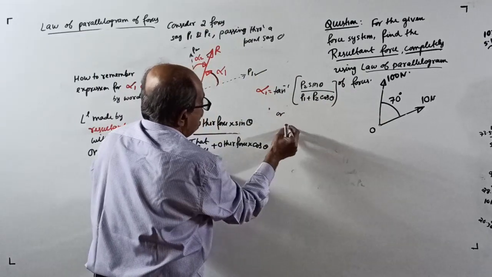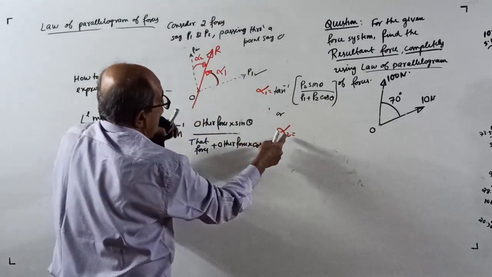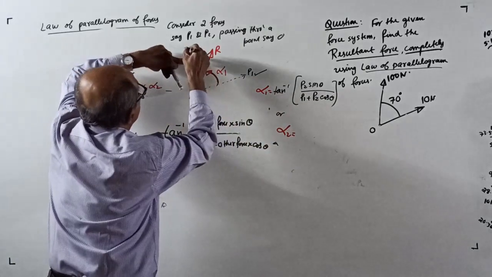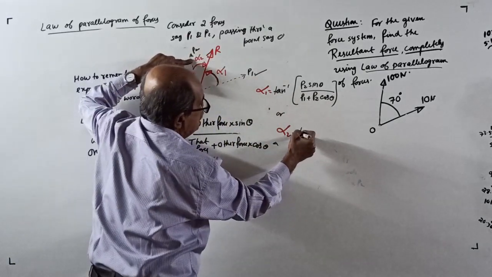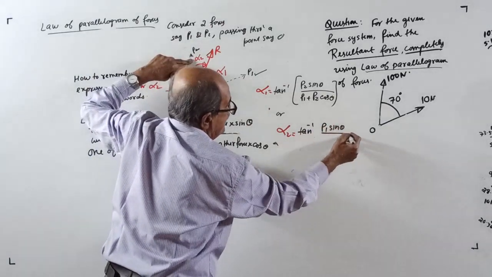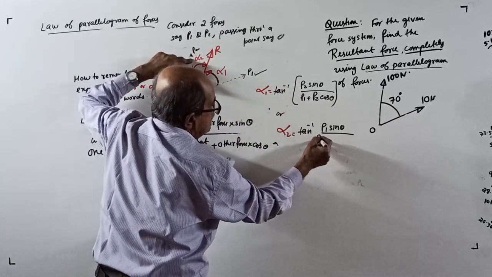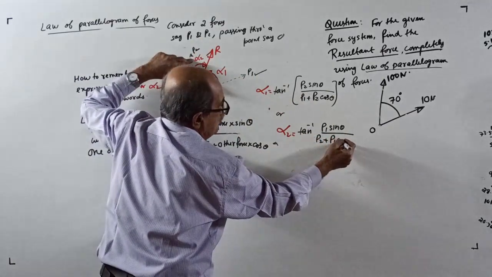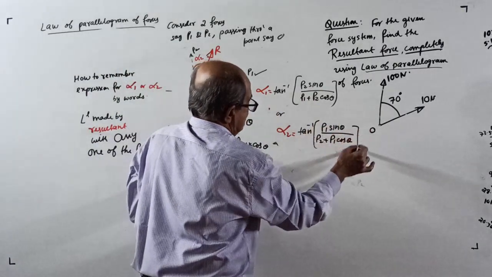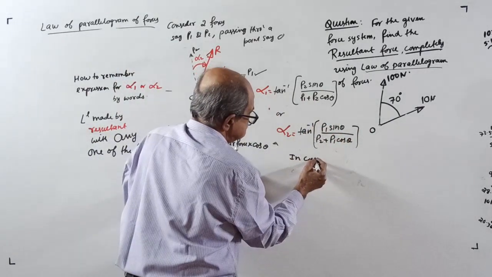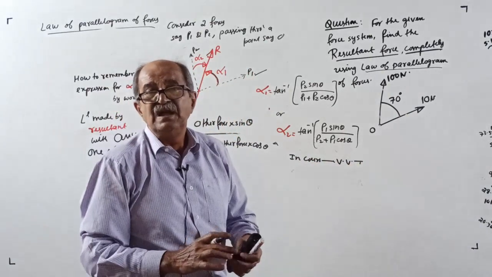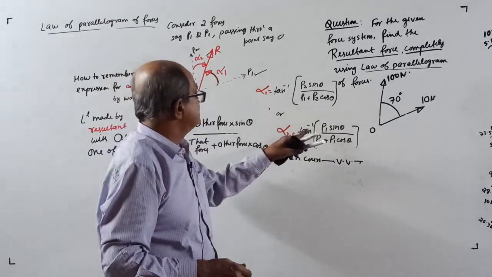Or if you want alpha 2, that is the angle made by resultant with the force P2. See, P2 is the force you are referring to. Other force, tan inverse of P1 into sin theta divided by that force P2 plus the other force into cos theta. This is briefly explained here. In the course, it will be explained very, very thoroughly. Right now this is sufficient. That's how you decide.